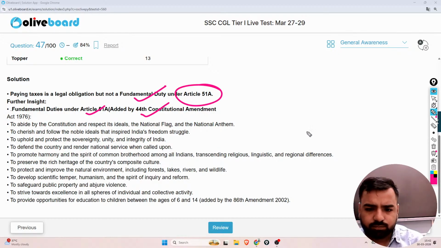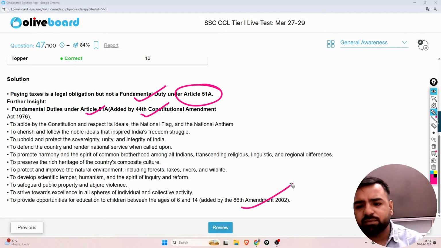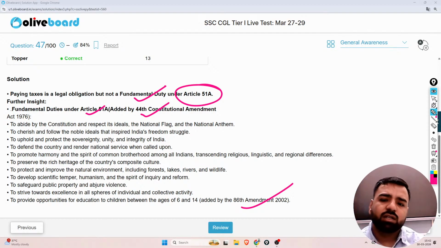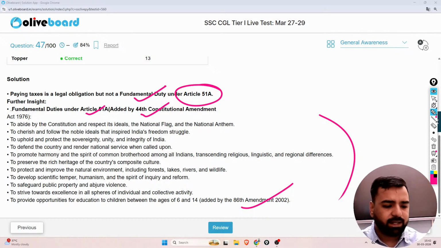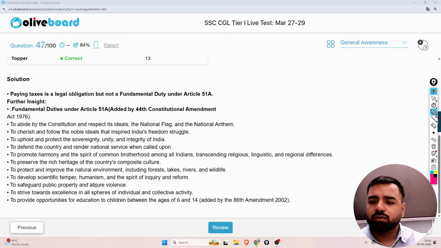And to provide opportunities for education to children between the ages of 6 and 14, added by the 86th Amendment, 2002. You need to remember these points. If you want, you can take a screenshot and then I'll proceed. Sorted? Fine.